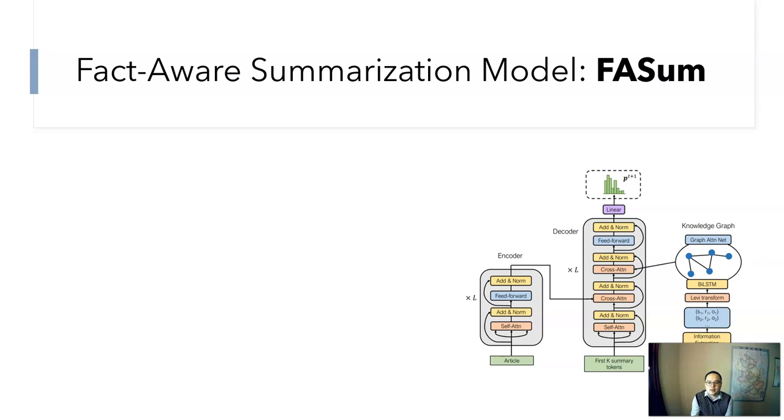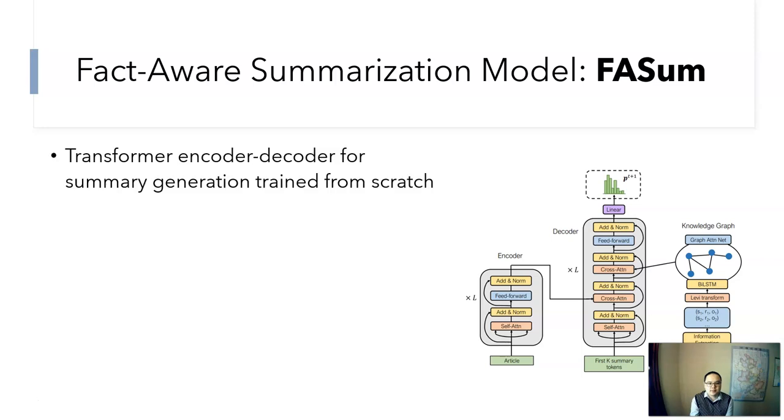And now we can describe our model after getting the knowledge graph with facts. Our whole model is a fact-aware summarization model, or FASum. It is basically a transformer encoder-decoder for summary generation, and it is trained from scratch.